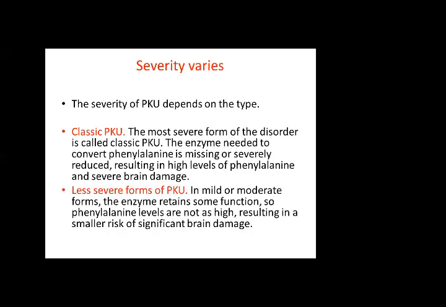And in the less severe form, some people have a small amount of the enzyme, which is required by the body. So they develop a less severe form of PKU. In mild or moderate forms, the enzyme retains some function. So phenylalanine levels are not as high, resulting in a smaller risk of significant brain damage. Whenever there is brain damage, whether a small part, a moderate part, or a large part, this is going to cause a disaster.